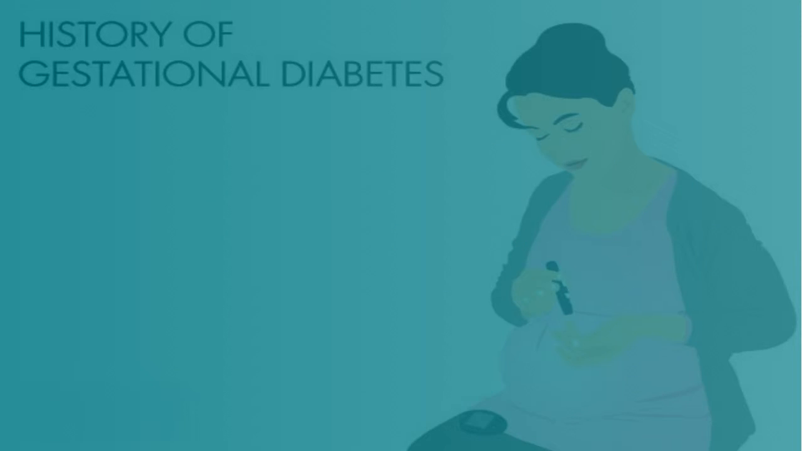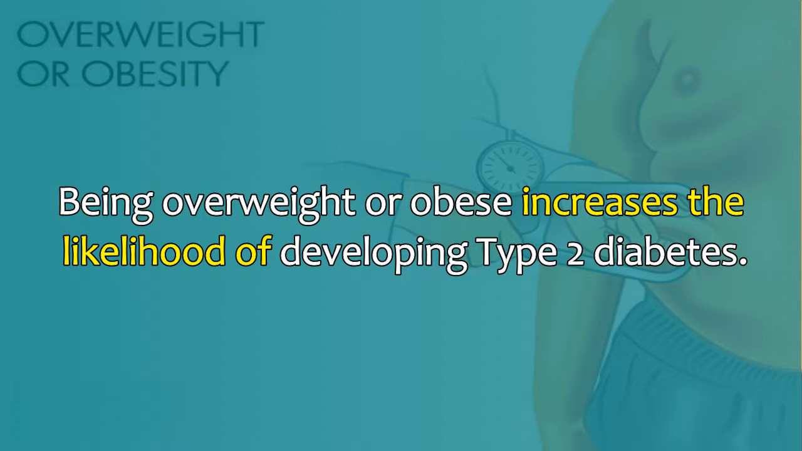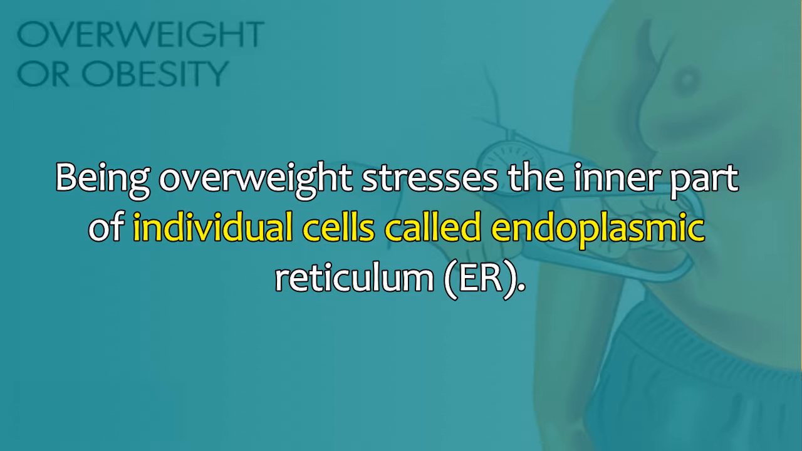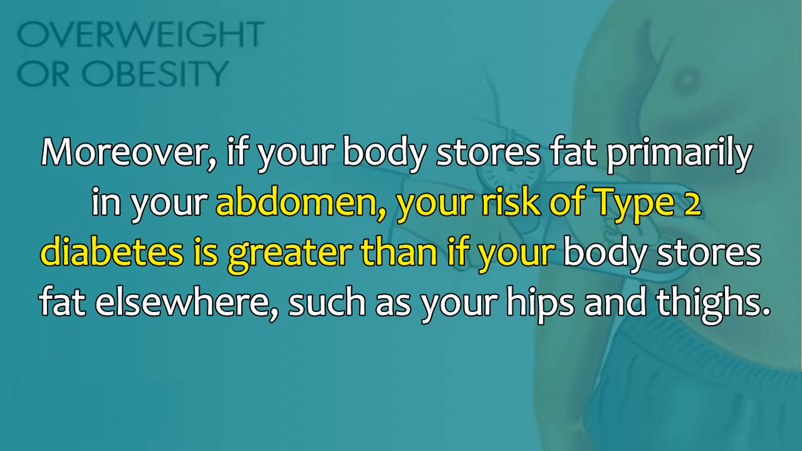5. Overweight or obesity. Being overweight or obese increases the likelihood of developing type 2 diabetes. Being overweight stresses the inner part of individual cells called the endoplasmic reticulum, or ER. When the ER has more nutrients to process than it can handle, it causes the cells to dampen down the insulin receptors on the cell surface. This leads to persistently high concentrations of glucose in the blood. Moreover, if your body stores fat primarily in your abdomen, your risk of type 2 diabetes is greater than if your body stores fat elsewhere, such as your hips and thighs.